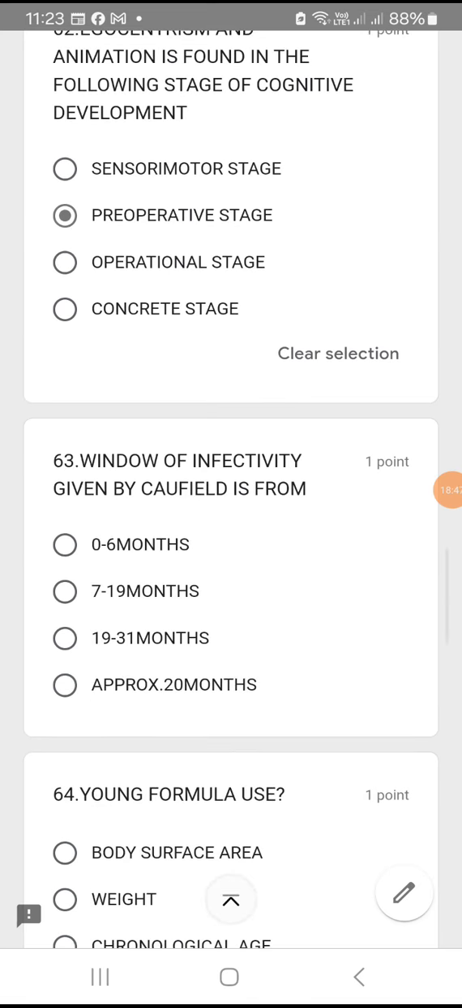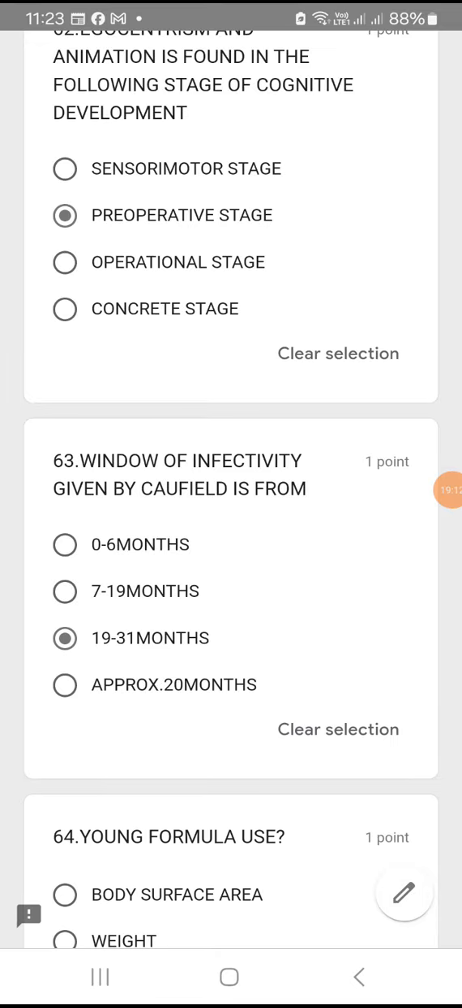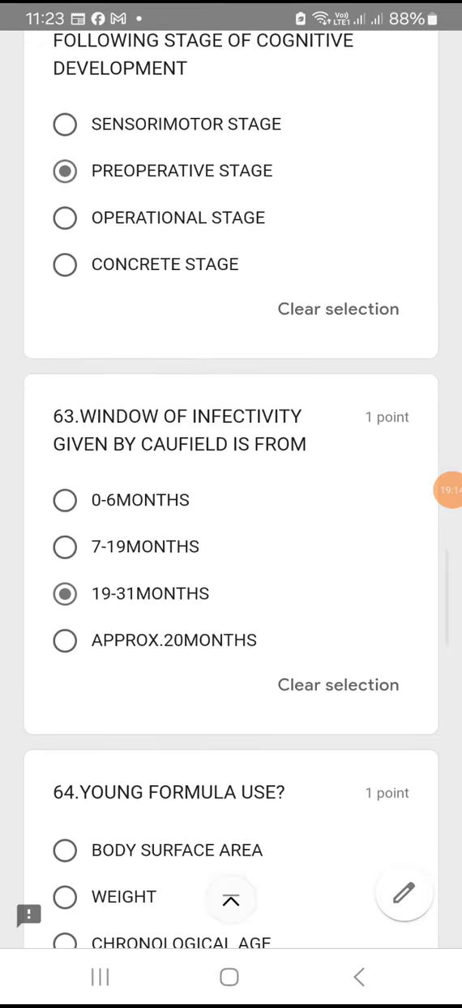Question number 63. Window of infectivity is given by Cofield is from. So window of infectivity in case of HIV, AIDS, is given by Cofield. After you get the infection, from that moment after 1.5 years to almost 3 years. So 1.5 to 3 years, which means 19 to 31 months. Okay, 19 to 31 months.